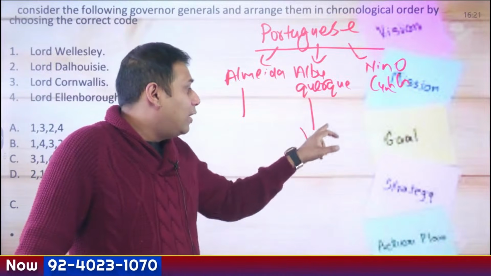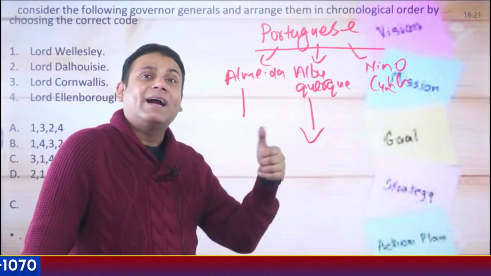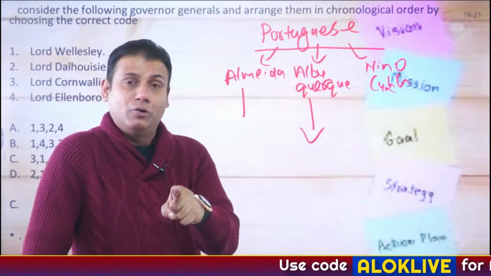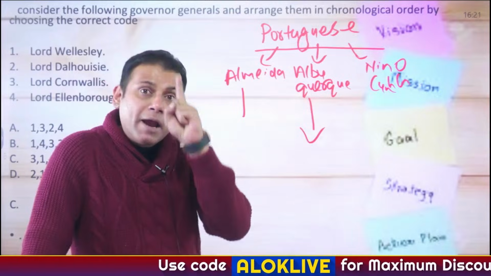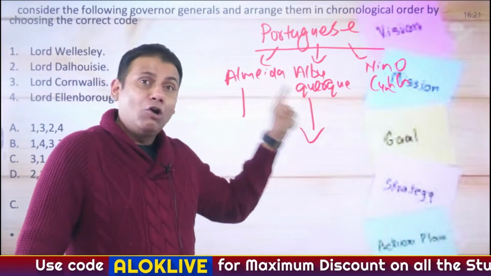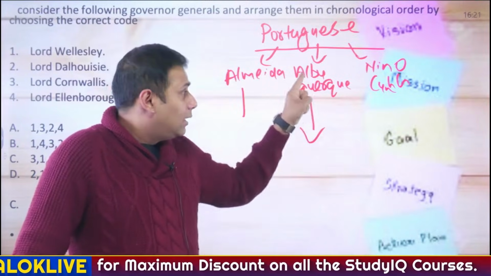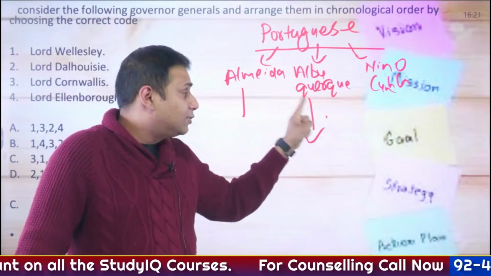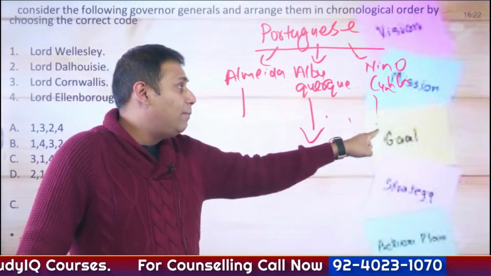Albuquerque made Goa the epicenter of economic activities of the Portuguese. I did not say he made Goa the capital of the Portuguese; he made Goa the epicenter of their economic activities. He banned sati in the region of Goa. He started the first mint in the region of Goa. Nino Cunha made Goa the capital.